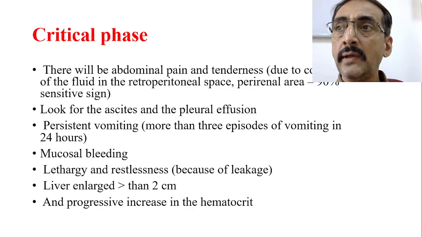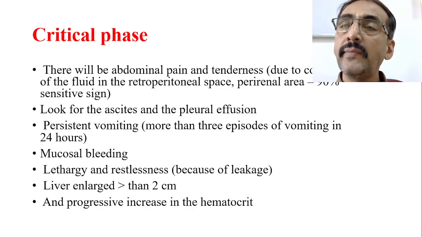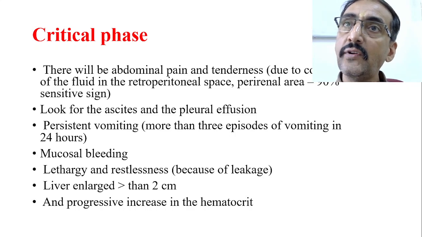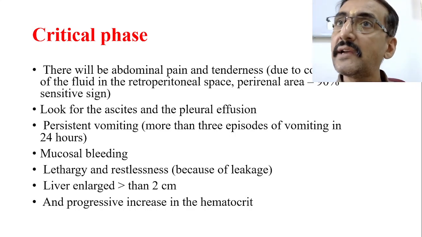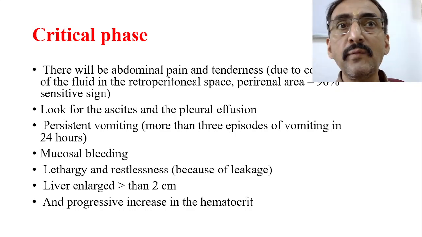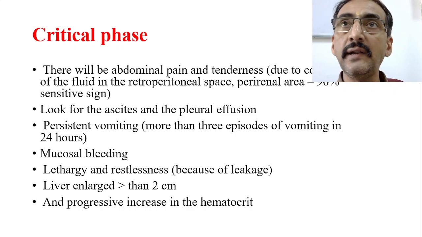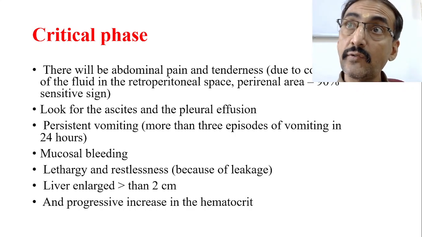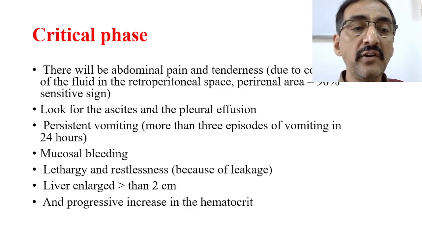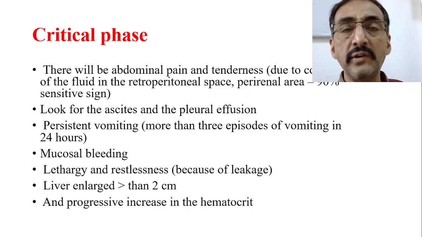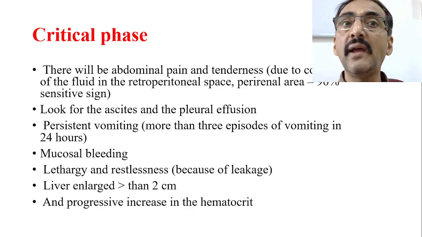Bleeding will start because one is capillary leakage, but platelets are also coming down. Okay, either platelets are leaking out or there is production of some antibodies against the platelets. So the platelet count drastically comes down, and that may lead to mucosal bleeding. Now, when such an amount of blood and fluid is lost from the body, definitely you will have lethargy and restlessness, because of the leakage. The liver is also enlarged because of the congestion, more than 2 centimeters, and a progressive increase in the hematocrit value will always be seen. I hope you understood this critical phase. So this is what actually happens in the critical phase.